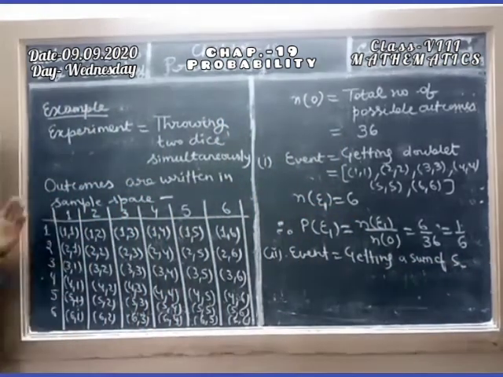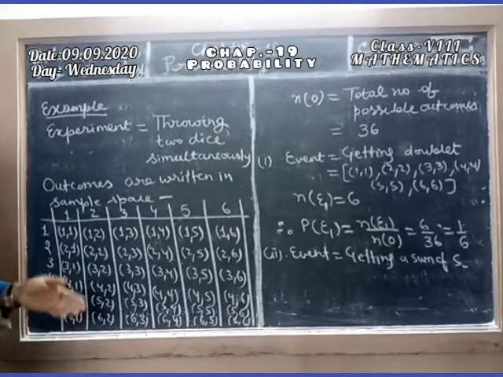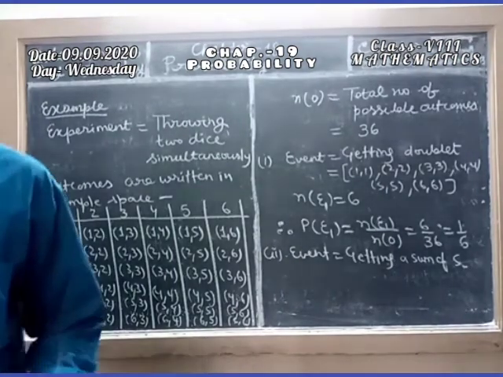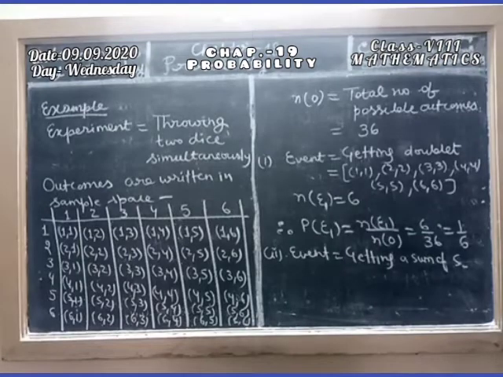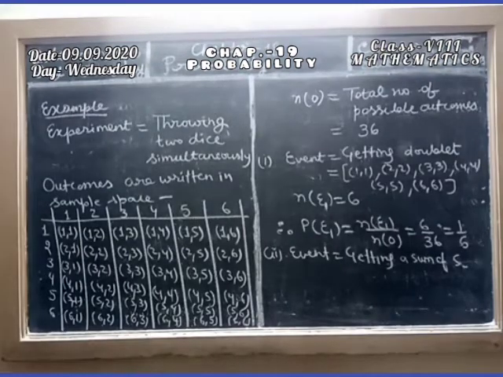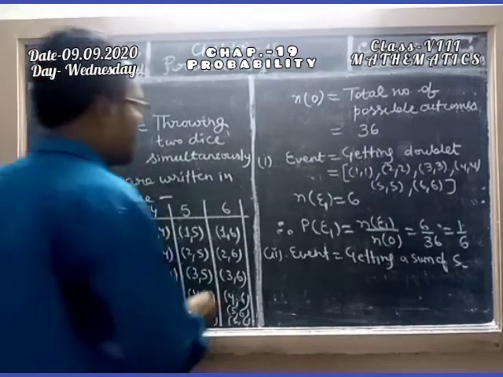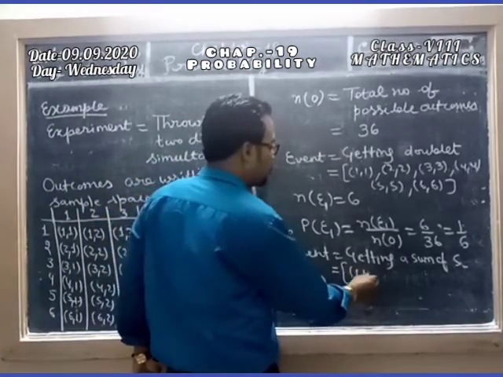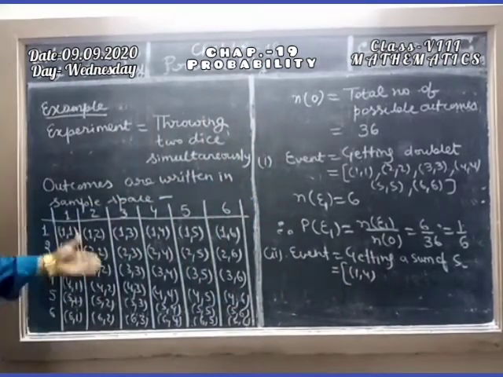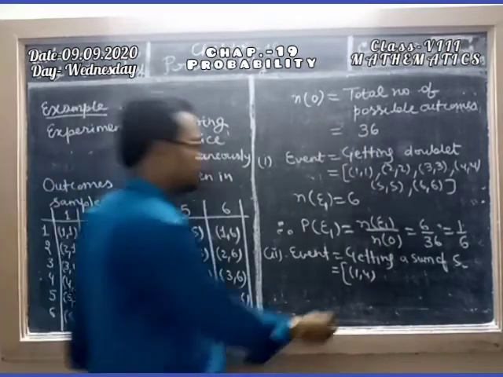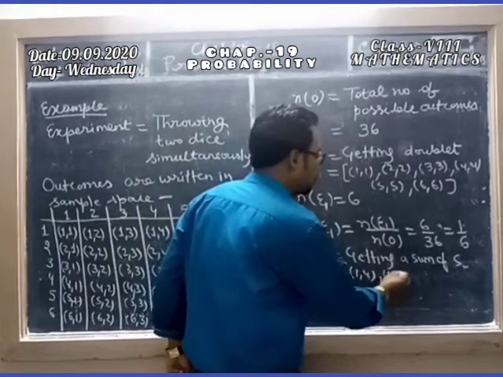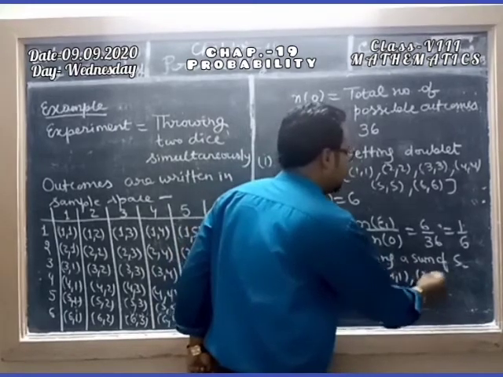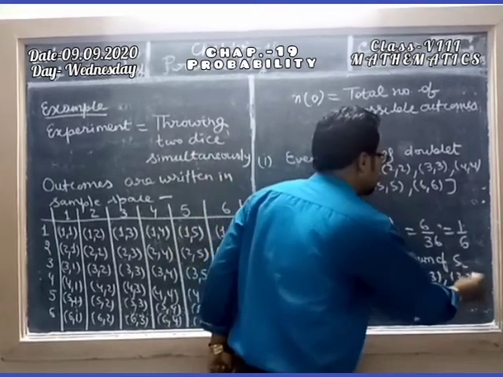It means on both the dice the numbers that come have sum 5. Getting a sum of 5 means (1,4), that is 5 from this table, (4,1), (2,3), (3,2).